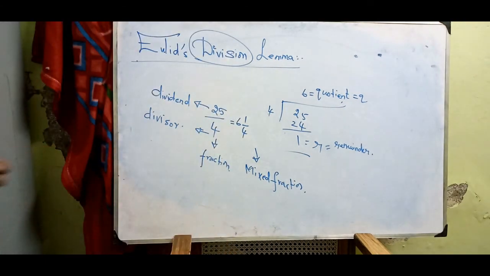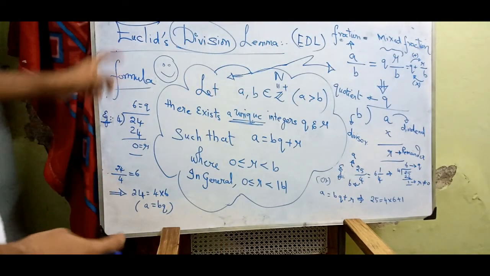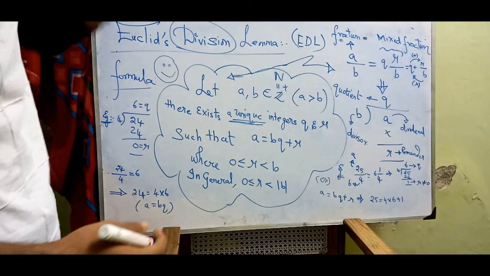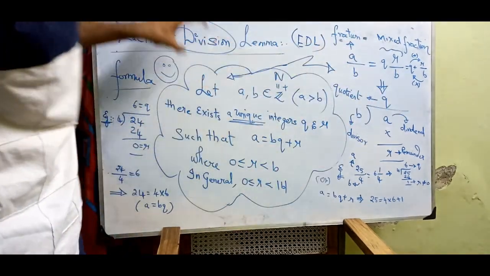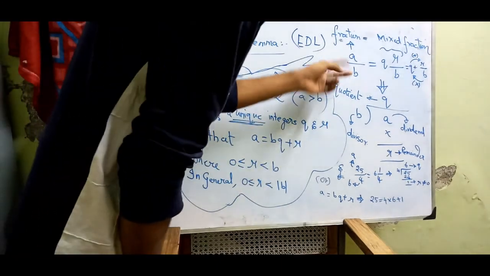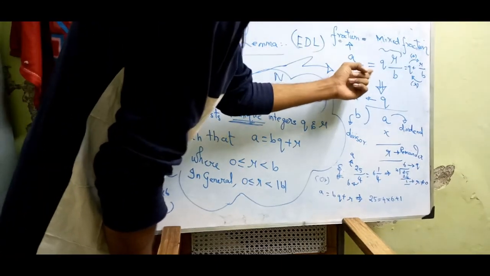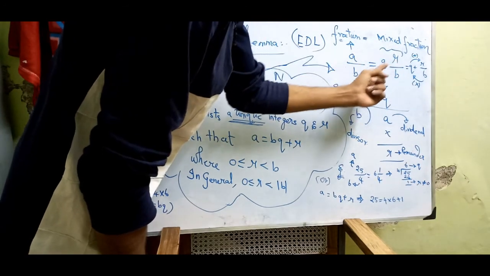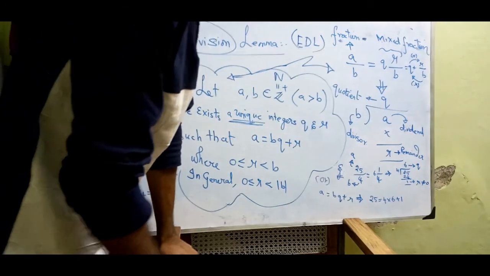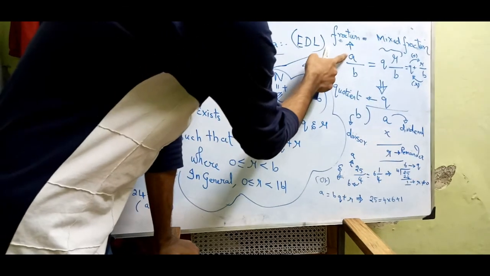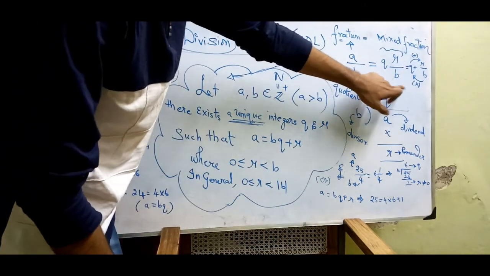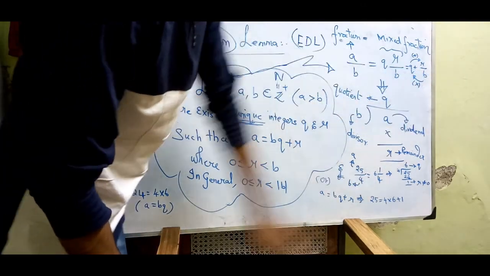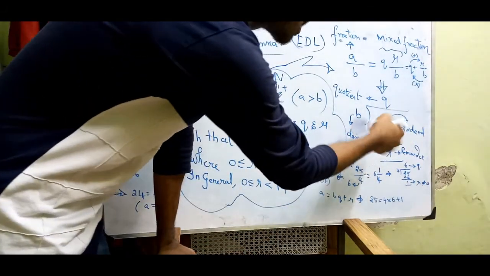Okay, let us find the other. So we will see the Euclid division lemma now. Before going to it, as I said, this mixed fraction is almost equivalent to the Euclid division lemma, as I explained. A divided by B can be expressed as a mixed fraction Q, that means quotient, remainder upon divisor. This is the dividend, this is the divisor, and this is equal to the quotient plus remainder upon divisor, so Q plus R by B.